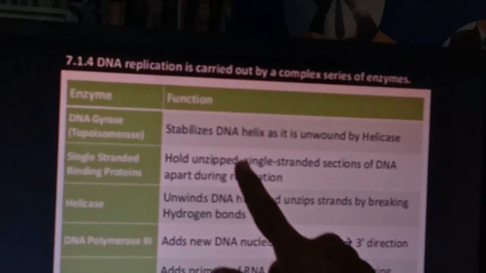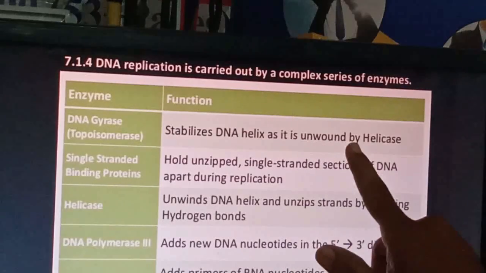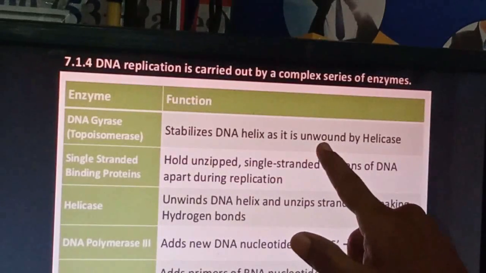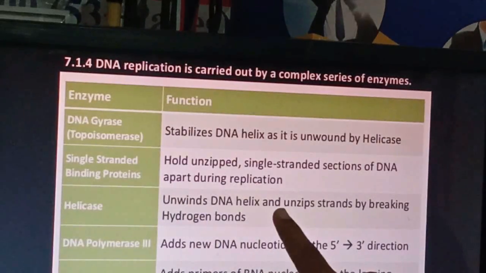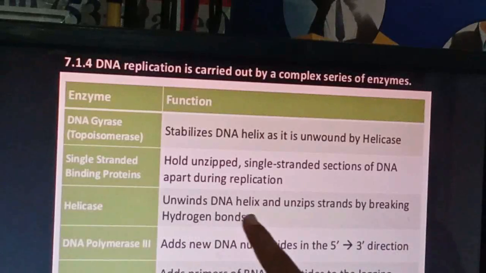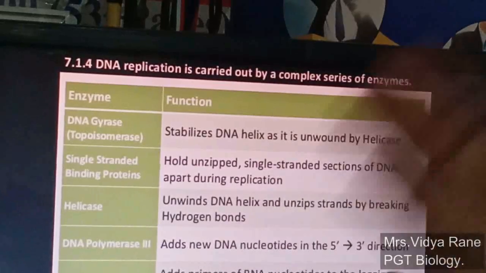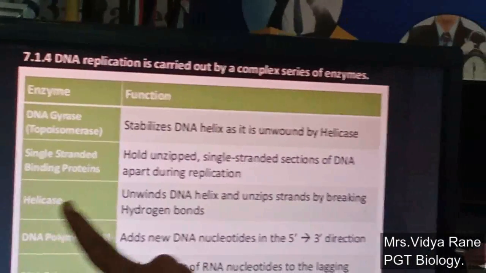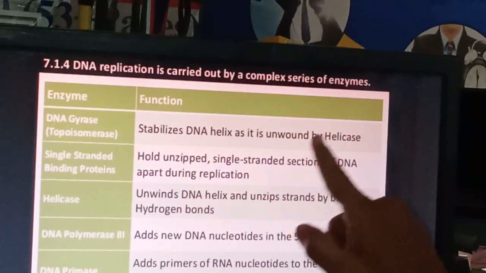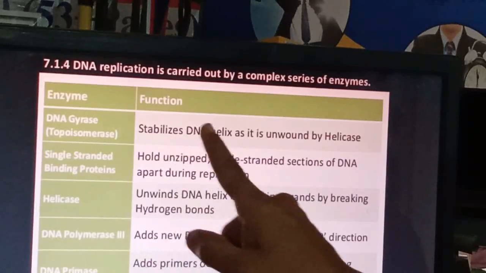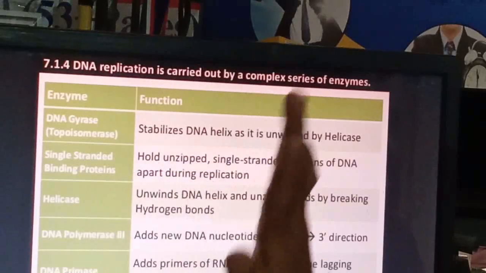What is the function of this enzyme? It stabilizes the DNA helix when it is unwound by the helicase enzyme. Unwinding of the DNA is done by the helicase. Here it is given: helicase enzyme unwinds the DNA helix and unzips strands by breaking hydrogen bonds. You know that two strands are bound with each other by hydrogen bonds. So these bonds will be broken by the helicase enzyme and the two strands get separated. Whenever DNA is unwound by the helicase enzyme, stabilizing that DNA helix is done by this topoisomerase enzyme. This is the function of this.